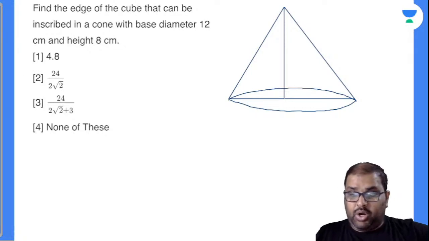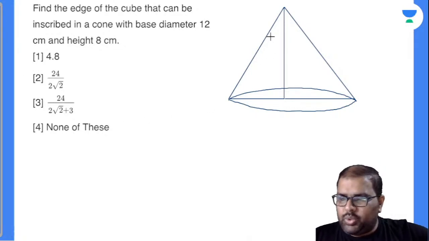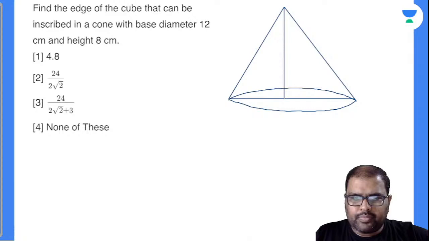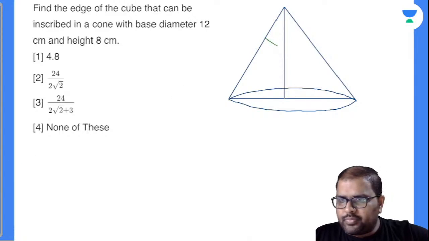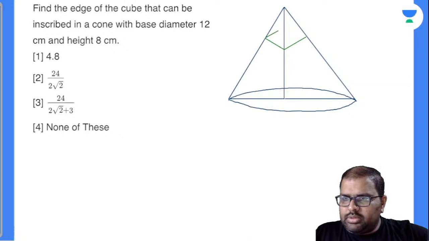So I have drawn a cube inside the cone there. So have a look once. This is a cube that I have drawn there. So don't exactly ask me the shape of this. I'm trying to draw the things perfectly.